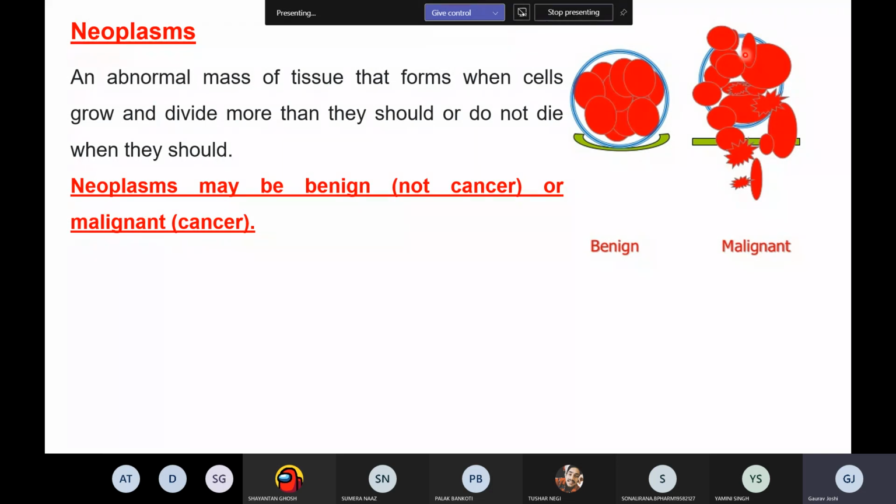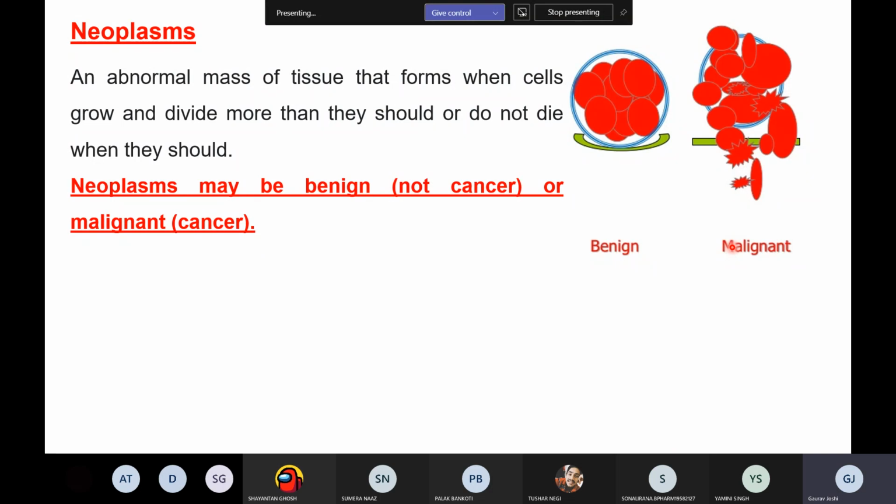Malignant neoplasm means basically the cells that are growing uncontrollably in a particular area, but they have the power of metastasis. For example, if they are growing in the lungs, they have the metastasis power. They can move to different organs or different tissues in the body. So this is the major form which is actually fatal. This is responsible for the high mortality rate, and this malignant form of neoplasm is called cancer.